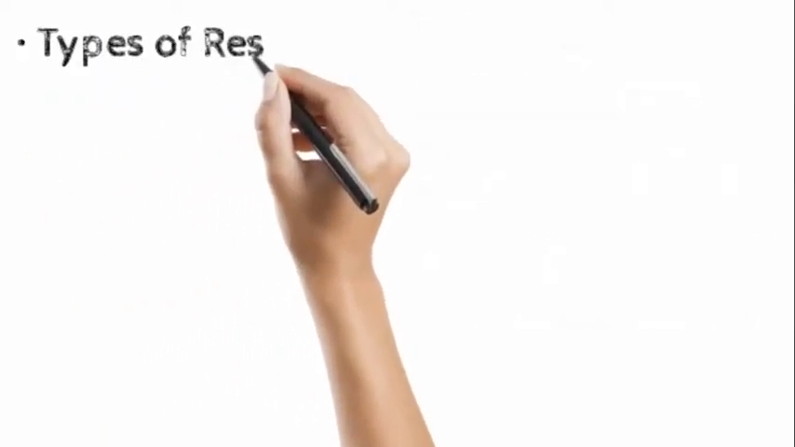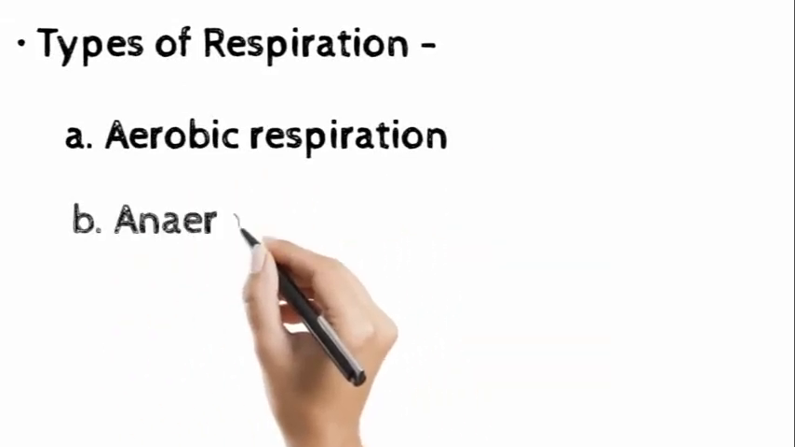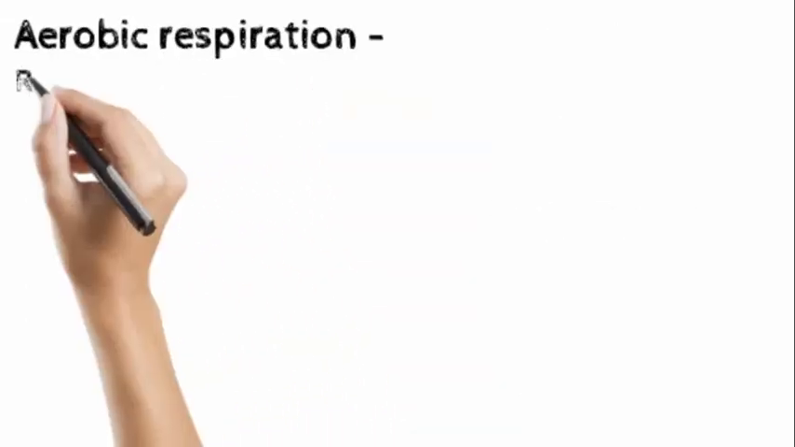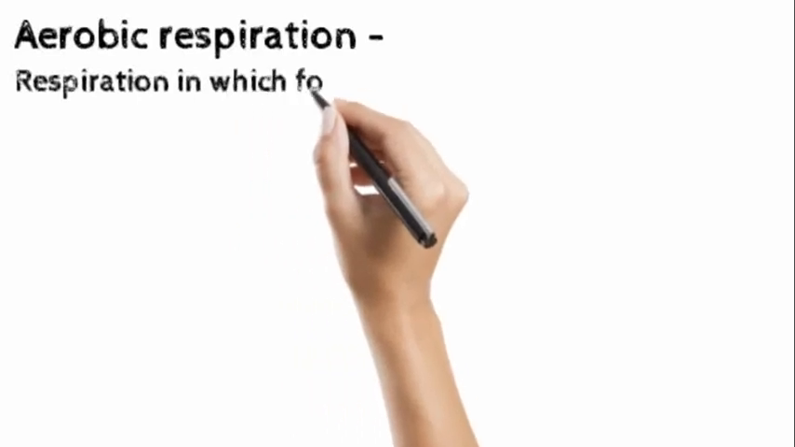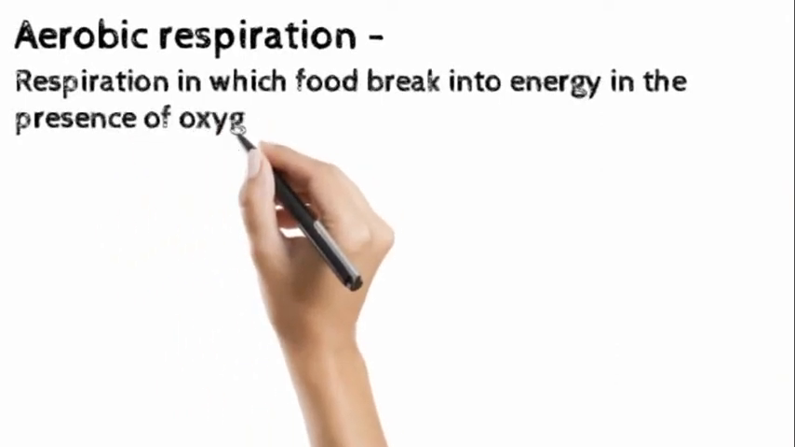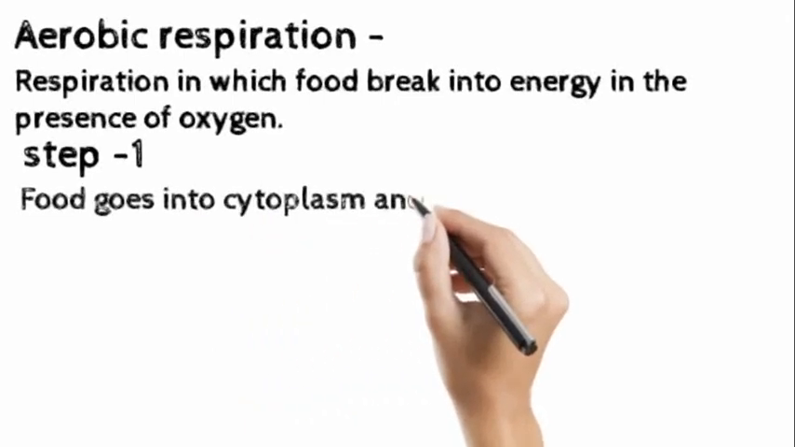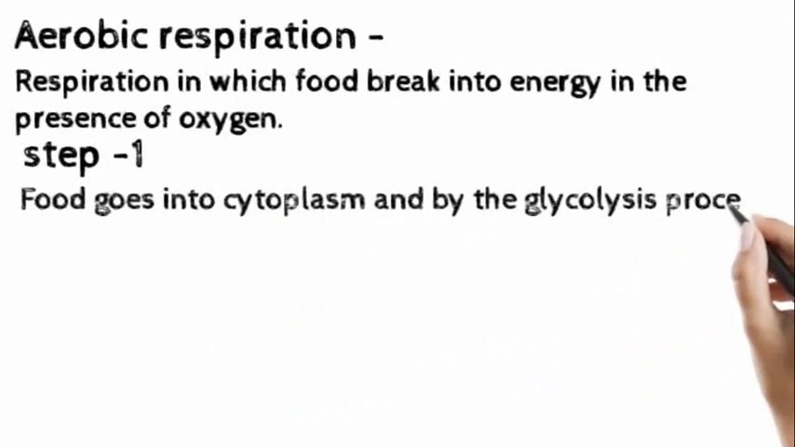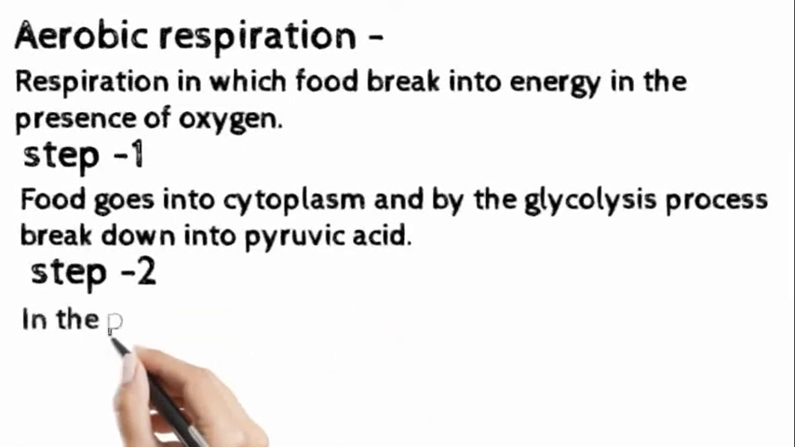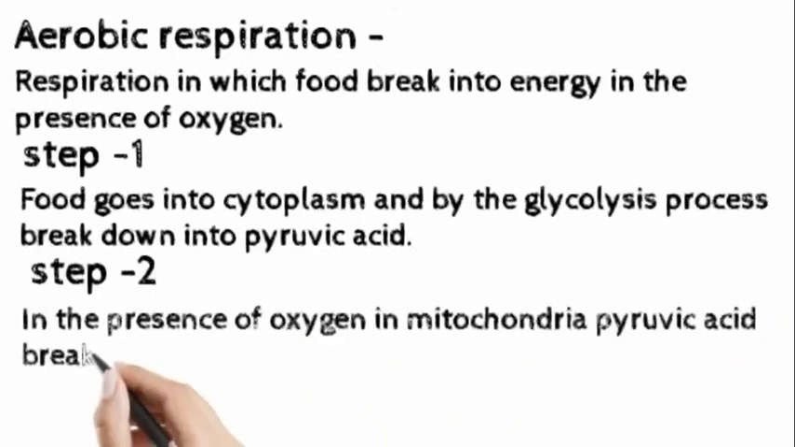Now let's see the types of respiration. Basically, there are two types of respiration: aerobic respiration and anaerobic respiration. Aerobic respiration is the respiration in which food breaks into energy in the presence of oxygen. In aerobic respiration, the food goes into the cytoplasm and by the glycolysis process breaks into pyruvic acid, and thereafter in the presence of oxygen in mitochondria, pyruvic acid breaks into 6CO2 plus 6H2O plus 38 ATP molecules.